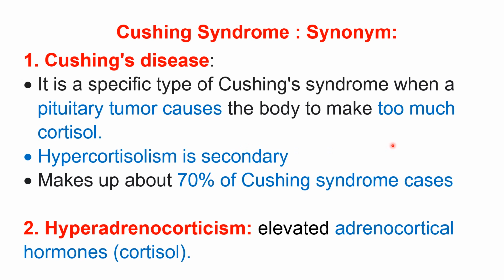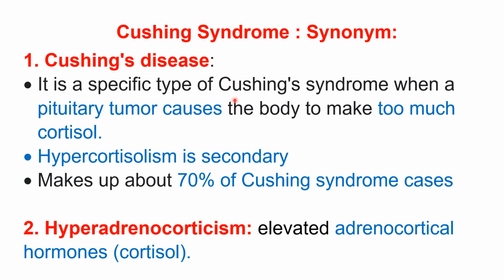So the main cause is the pituitary tumor, and due to this there is too much cortisol, that is hypercortisolism, and this hypercortisolism is secondary, not primary. It is secondary due to pituitary tumor. Remember this.